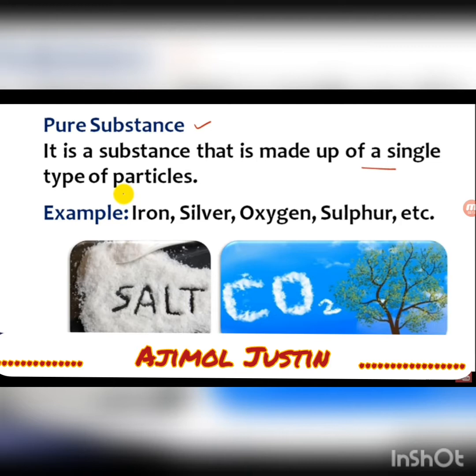If you break these further, you will get only the same particles. So nothing else is there, only a single type of particle. If I say an example of carbon dioxide, it is not a pure substance because carbon dioxide is made up of carbon and oxygen. So that is not a pure substance. So a pure substance is always made up of only a single type of particle.